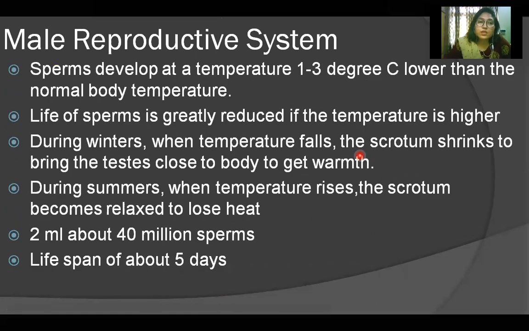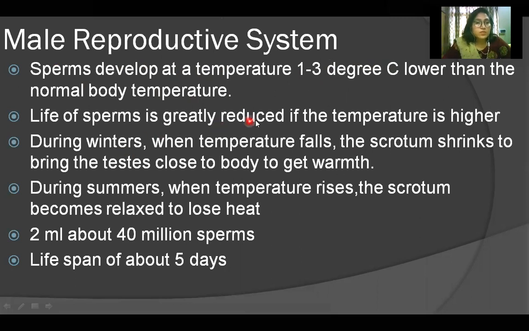They require 1 to 3 degrees Celsius lower than the normal body temperature. Like we have 37 degrees Celsius as the normal body temperature, so these sperms require 34 to 35 degrees Celsius for their production. So sperms develop at a temperature 1 to 3 degrees Celsius lower than the normal body temperature.